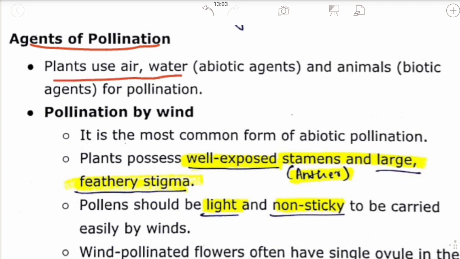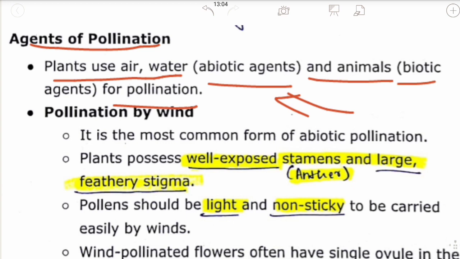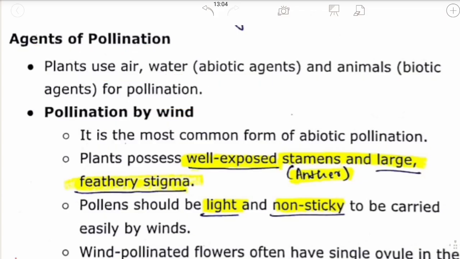Plants use air, water and animals for pollination. Air and water are abiotic agents. What are abiotic agents? Abiotic agents are the agents which are lifeless, non-living, whereas biotic agents are the agents which are living, which breathe. Pollination by wind is mainly the common form of abiotic pollination. Abiotic pollination refers to lifeless agents.